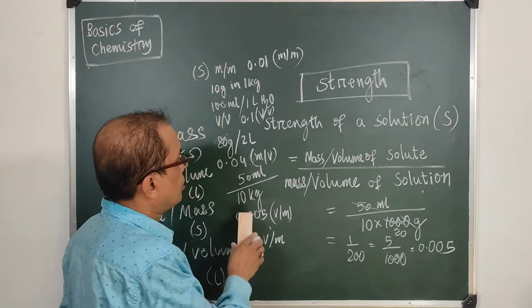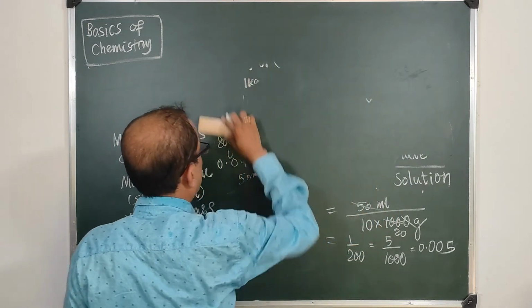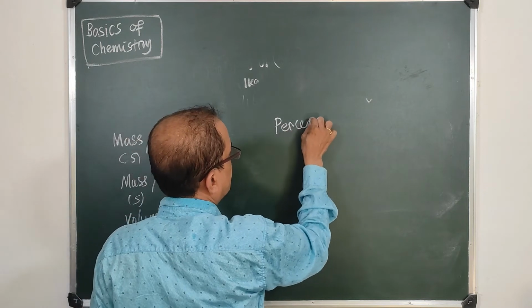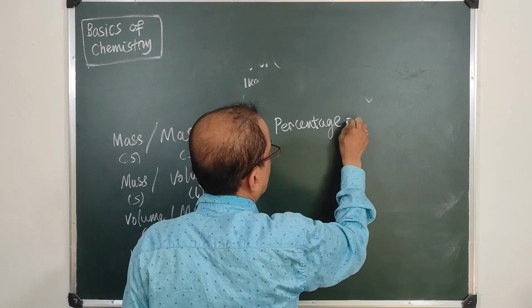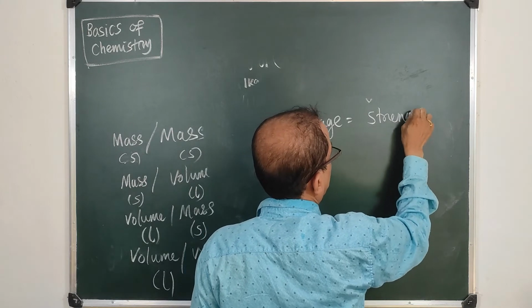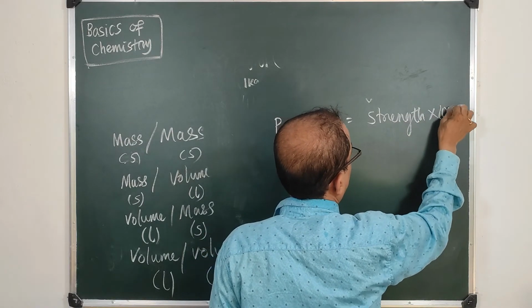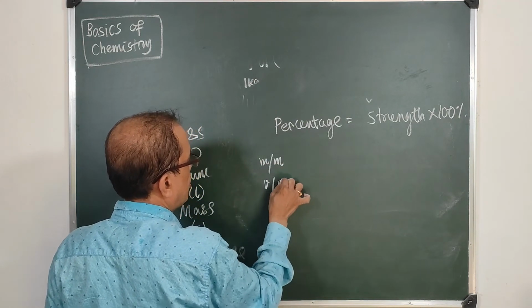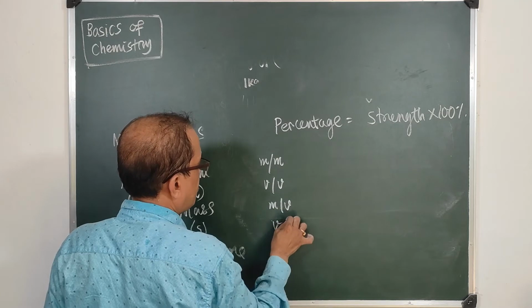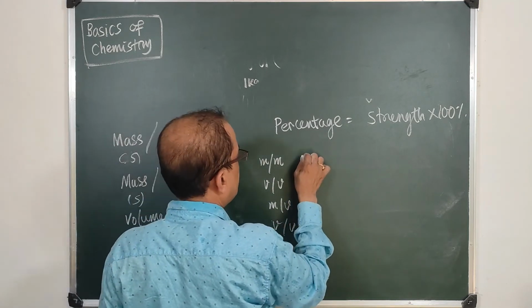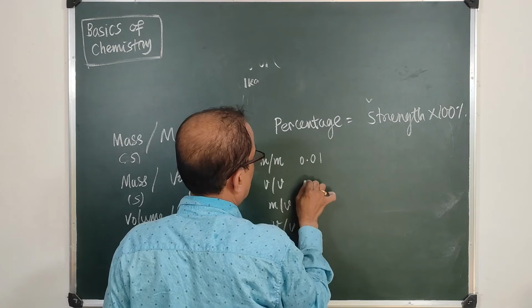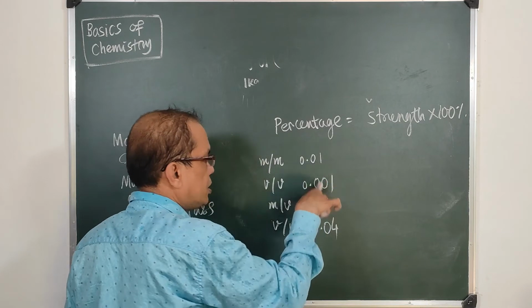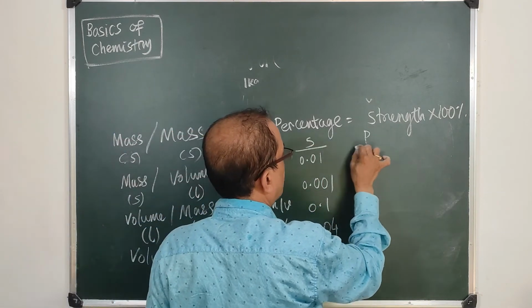The next issue is percentage. Percentage is strength into 100%. In the earlier examples, we found M by M, V by V, M by V, and V by M in different ratios. If these strength values are 0.01, 0.001, 0.1, 0.04, then what will be the percentage values?